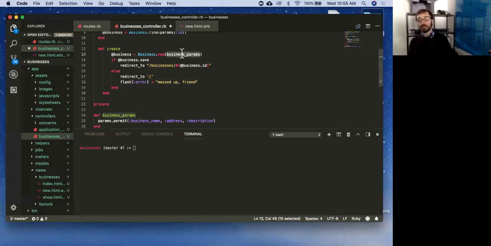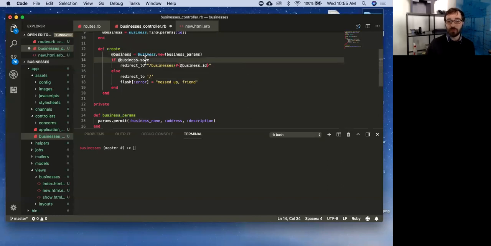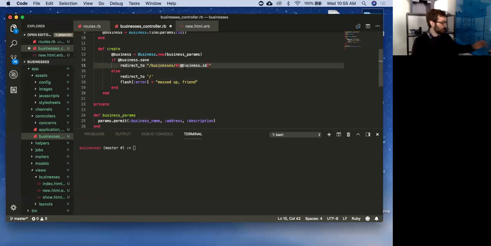But for just this second, you just need to know it's all the info I need to create a new business. Come back to that in a minute. Then I'm going to make sure it's saved to the database, right? If it does save, I'm going to do a redirect to businesses / the id of the business I just created, which is what page?